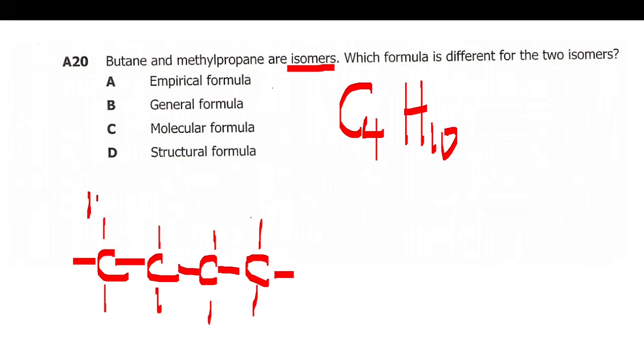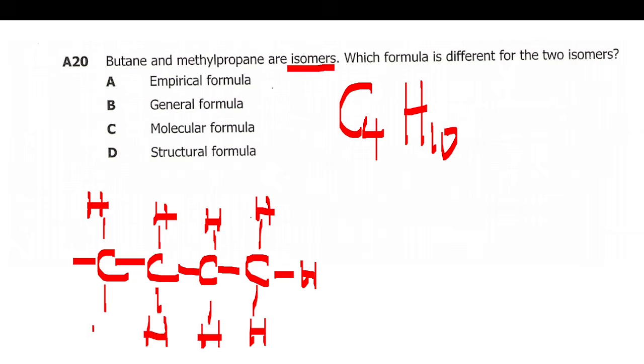So we can have hydrogen 1, 2, 3, 4, 5, 6, 7, 8, 9. This is 9. Then 10. 1, 2, 3, 4, 5, 6, 7, 8, 9, 10. So in structural way, it can be written like this. It can also be written like this, or